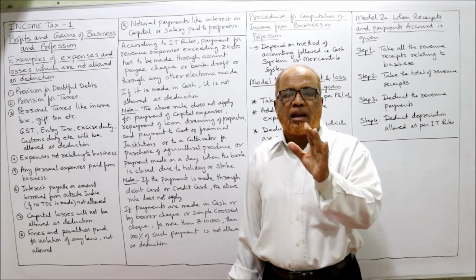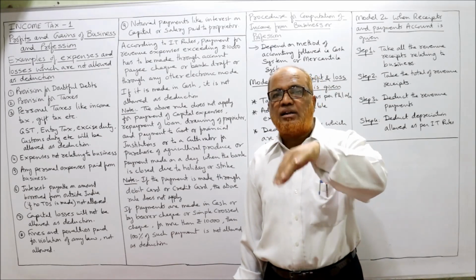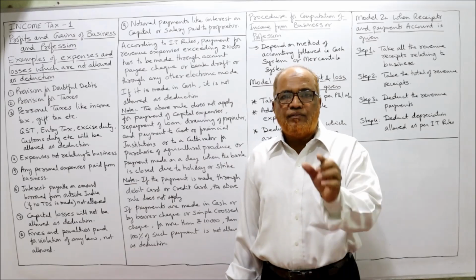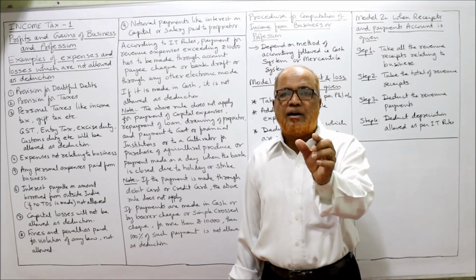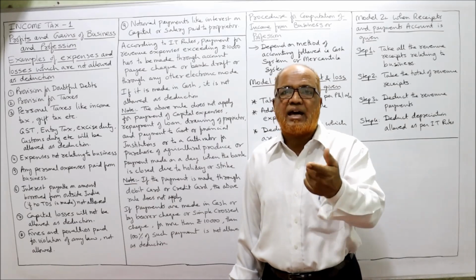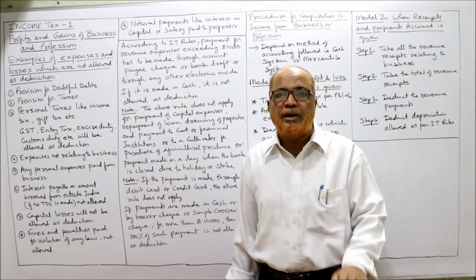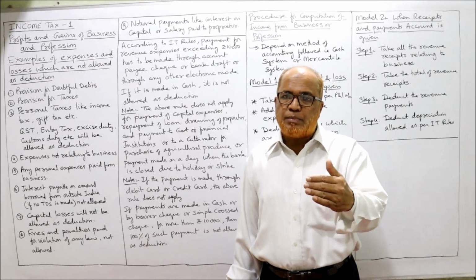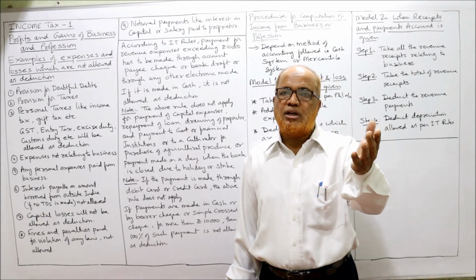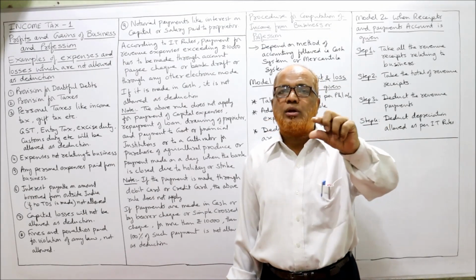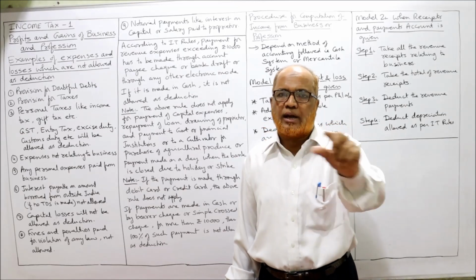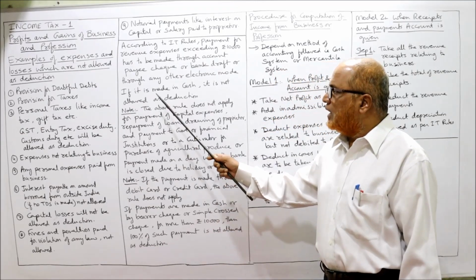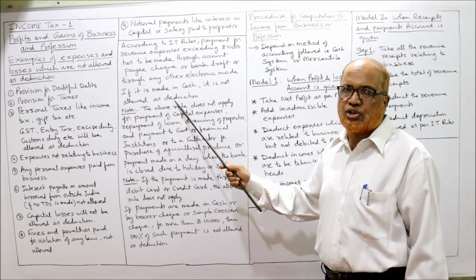In that way only, revenue expenditure over 10,000 can be paid. If it is paid over 10,000 in cash, it will not be allowed as deduction.